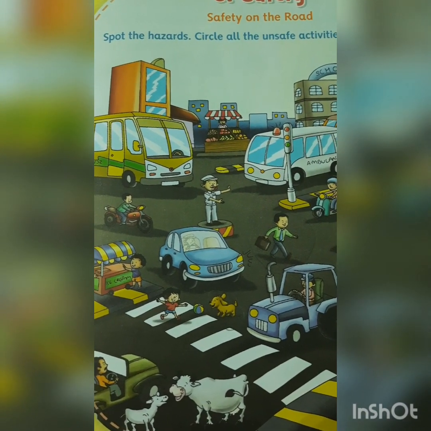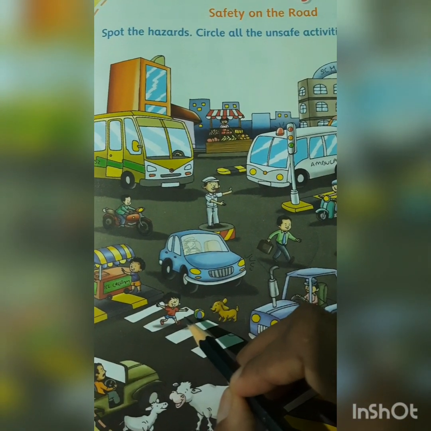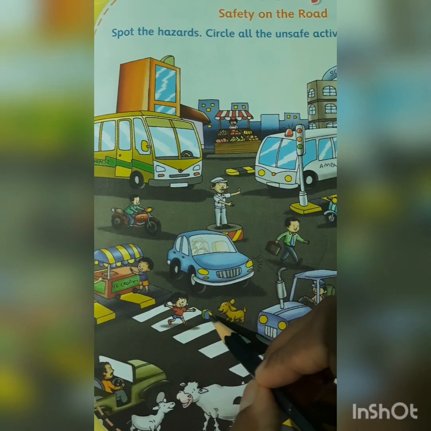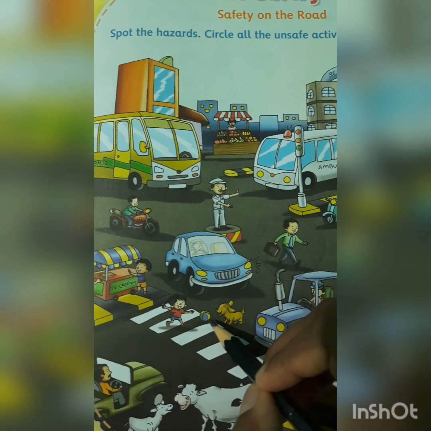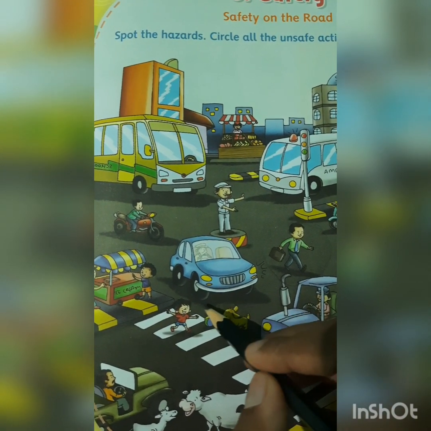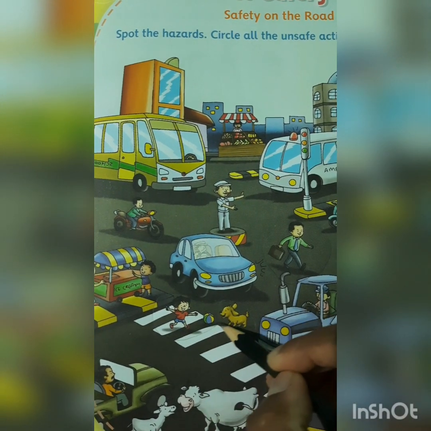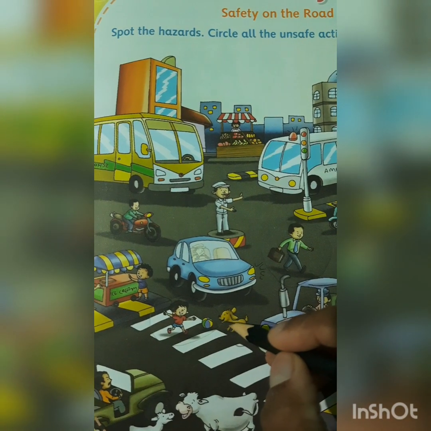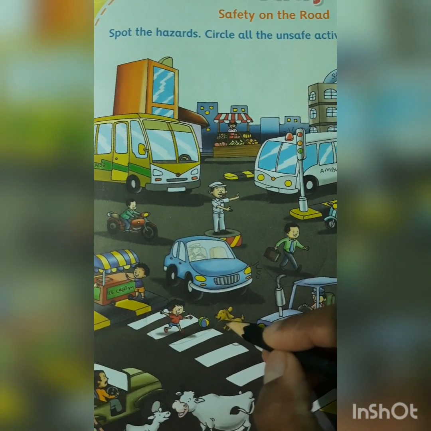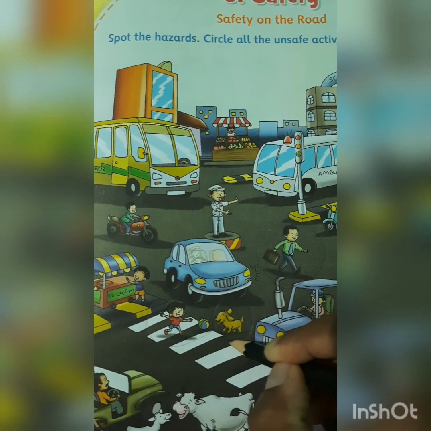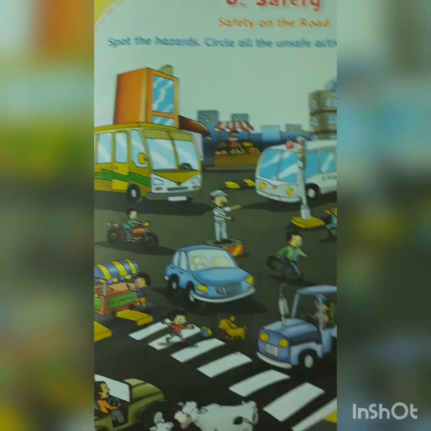Okay, so let's see now. What is this? This is a boy. This boy is playing on the road with the ball. Should we play on the road with the ball? No, never. So this is a hazard activity. So you will have to circle it. Now this is a dog running on the street. Should a dog run on the street? No. So you have to circle this also.